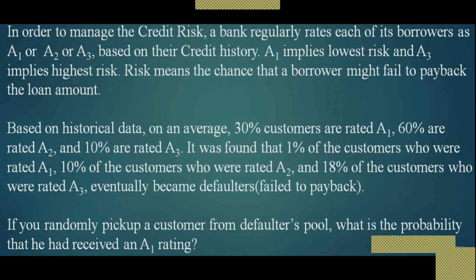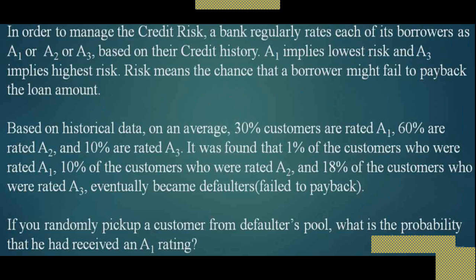But out of them also 1% of customers failed to pay back the amount. 10% of customers who are rated A2, means out of 60%, 10% of customers failed to pay the loan amount, while 18% of customers who are rated A3, that is the 10%, failed to pay the amount back.